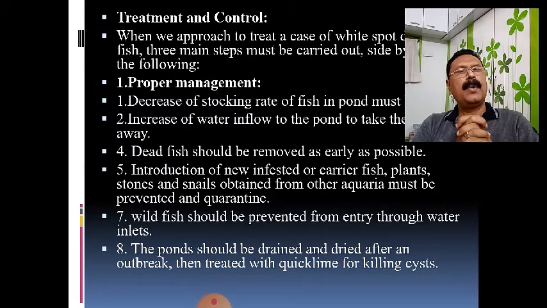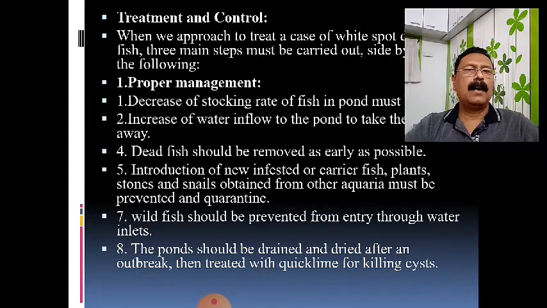And when you find that such an infection is going on in your pond, at that time you should drain the pond as well as dry it. So draining and drying is also one control method to avoid such diseases. Whatever infection is there, it may form an outbreak.